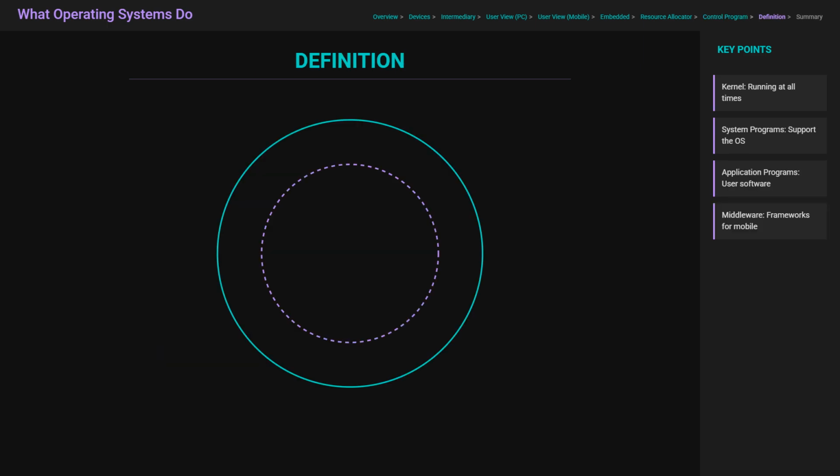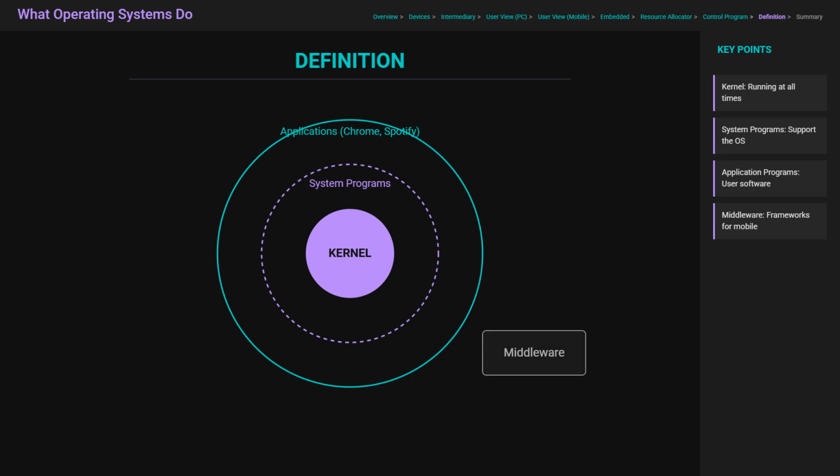But how do we strictly define an operating system? While manufacturers often bundle browsers, email clients, and games, we use a more precise definition in computer science. At the core is the kernel, which is the one program running at all times on the computer. Then we have system programs, which are associated with the OS but are not part of the kernel, and application programs, which include all other software like Chrome or Spotify. In modern computing, especially on mobile platforms, we also see middleware. These are software frameworks that provide additional services, such as graphics or multimedia libraries, to application developers.